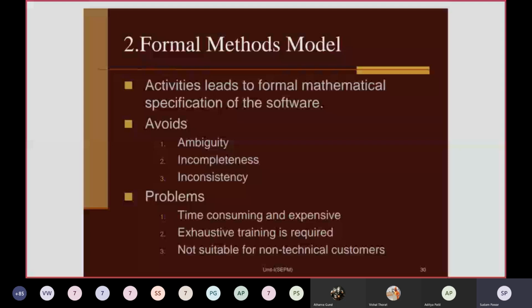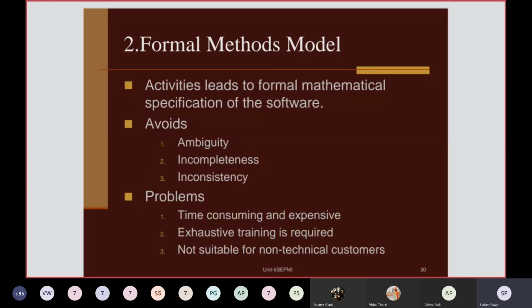And you can face problems also in this particular model. It is a time consuming and expensive model. For development it will take more time, and to understand requirements on the mathematical background or specification or feasibility analysis, it is definitely expensive as well as time consuming. Not all people will do such analysis and prepare such a mathematical document that specifies the requirements of your project.